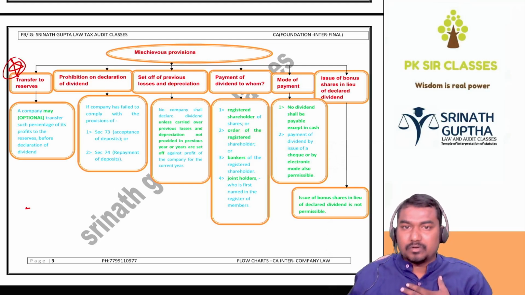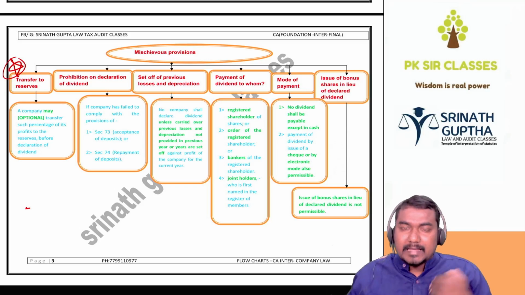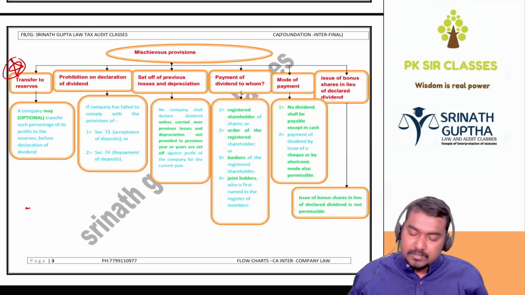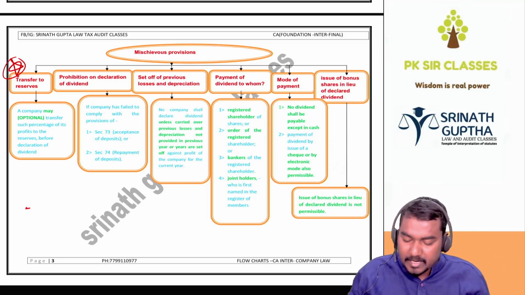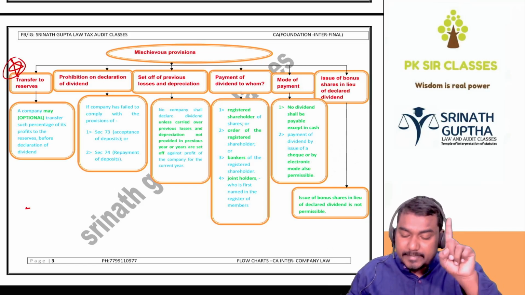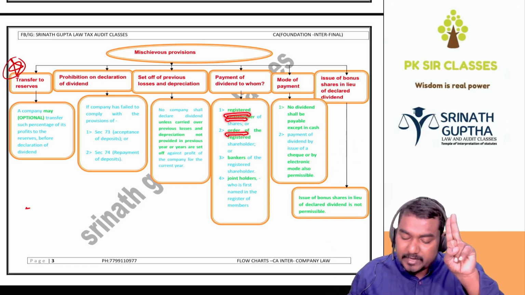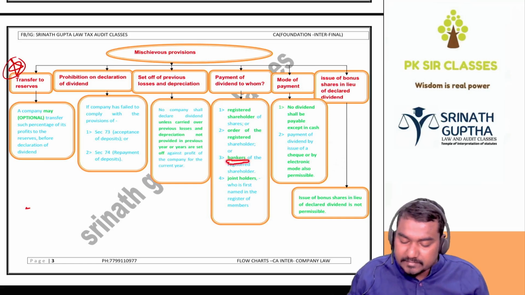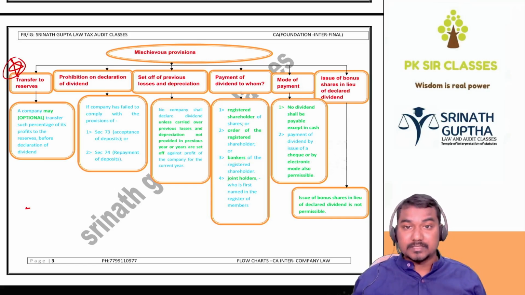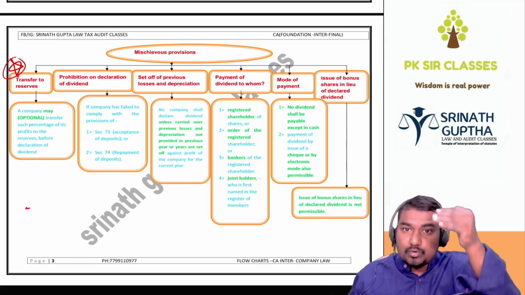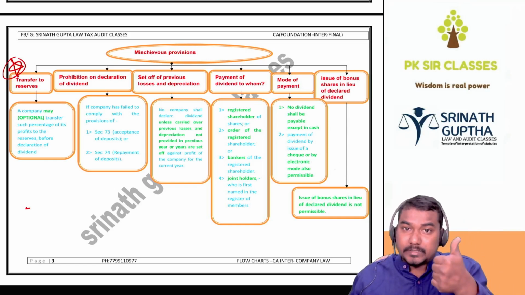So I am the registered shareholder of the company. Generally, the company will pay the dividend to me only. I gave an order: pay the dividend to my wife. So the company will transfer my dividend to my wife because it is my order. So dividend is paid to the registered shareholder, or as per the order of the registered shareholder, or to the bankers of the company, or to the joint shareholders. In case of joint shareholders, it is paid to the one whose name is first appearing in the register of members.